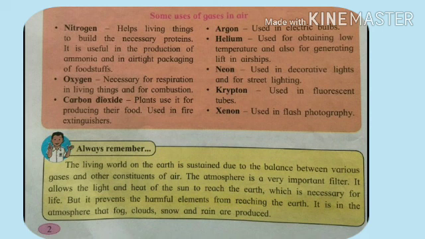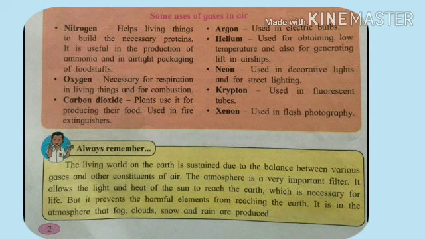Next is carbon dioxide. Plants use it for producing their food, and it is used in fire extinguishers. Now see, if plants will not get carbon dioxide, will we get anything from plants? If they will not get carbon dioxide, plants will die. We will not get any food crops, flowers or fruits, or any good material from the plants.